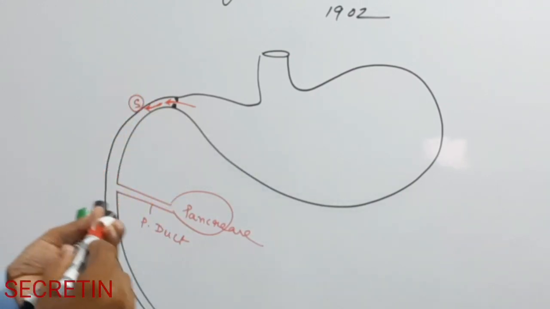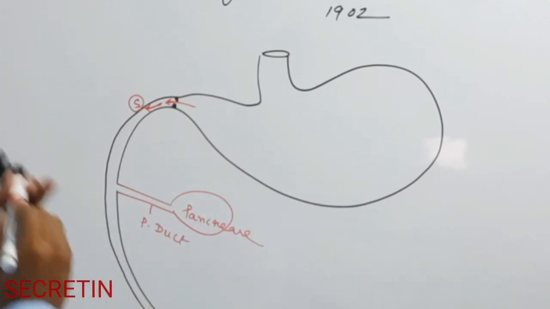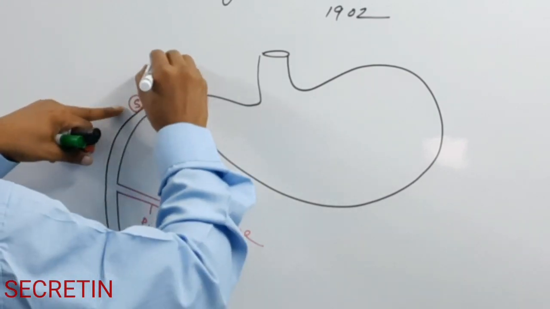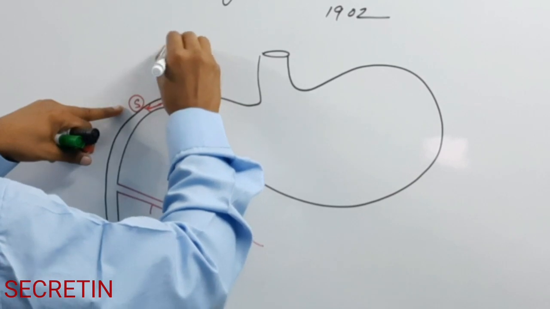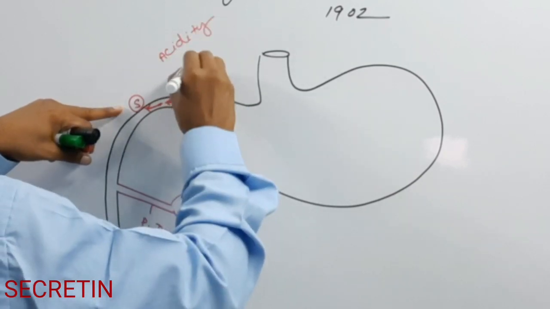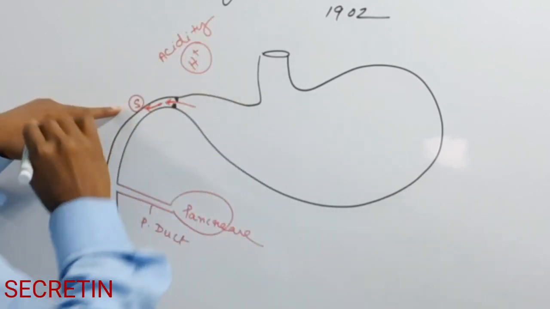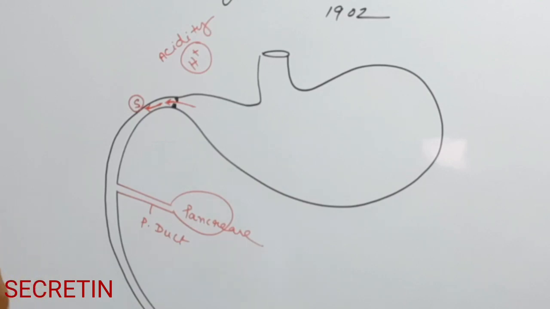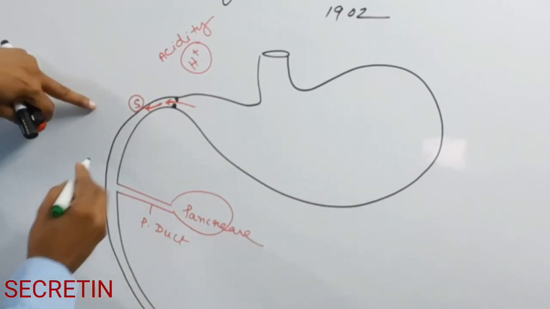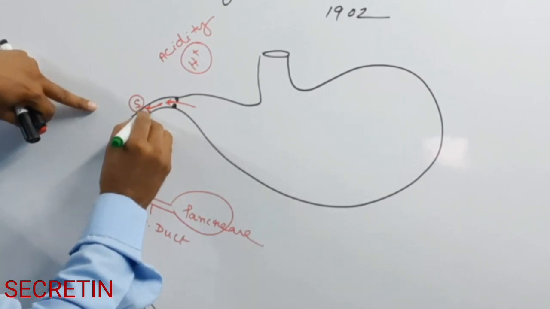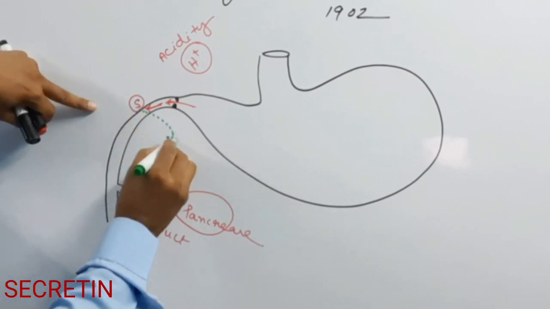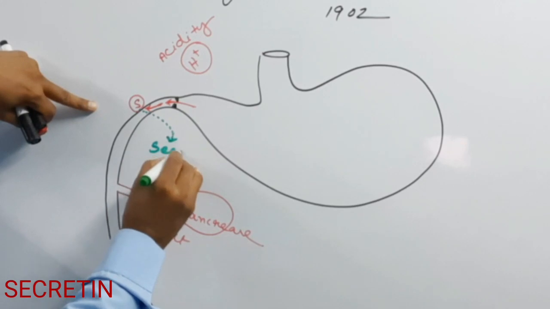So what is the stimulus of the S cell? The stimulus of the S cell is acidity, meaning H plus ions. So when the acidic chyme enters the duodenum, the S cell is activated and secretes secretin.